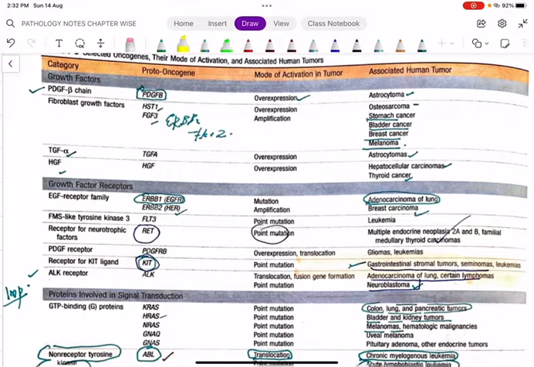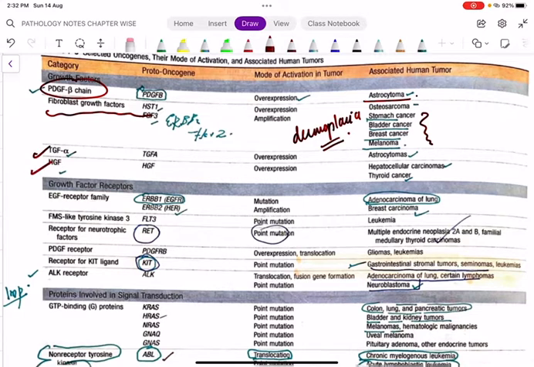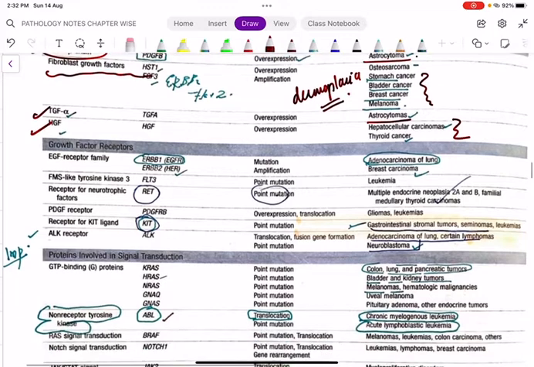Number 1 is PDGF, platelet derived growth factor beta, mainly in astrocytoma. Fibroblast growth factor in stomach, bladder, breast cancer and melanoma. Remember, these are associated with desmoplasia. I told you what desmoplasia is already in the first lecture. Then TGF alpha in astrocytoma, and hepatocyte growth factor in hepatocellular carcinoma and thyroid cancer. Then we have the growth receptor family, that is ERBB1 and 2.